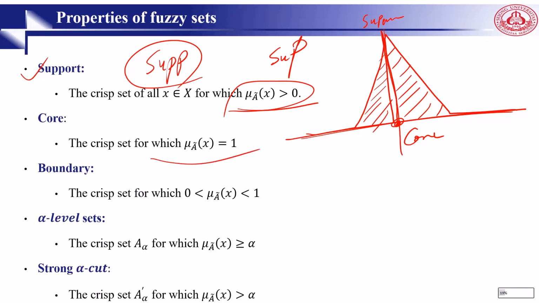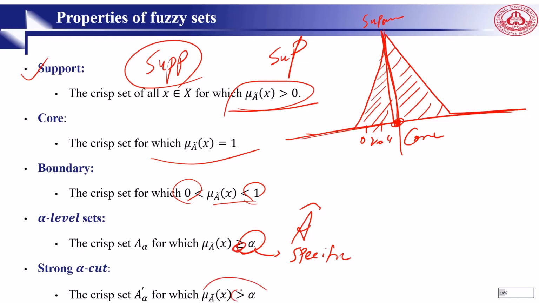Then we have the boundary. The boundary of a fuzzy set is a crisp set for which mu(x) is between 0 and 1; 1 is not included, 0 is not included. Then we have the alpha level set. For an alpha level set, for example, we show where the membership is greater than some specific value, for example cut 0.2, cut 0.4, something like that. We say alpha cut. And also, the strong alpha cut is a crisp set when the membership is greater than alpha. So this one is greater or equal, and this one is strictly greater.